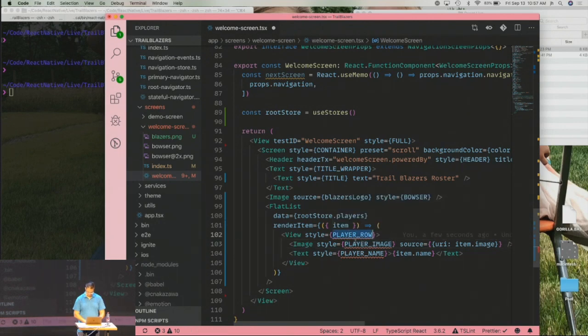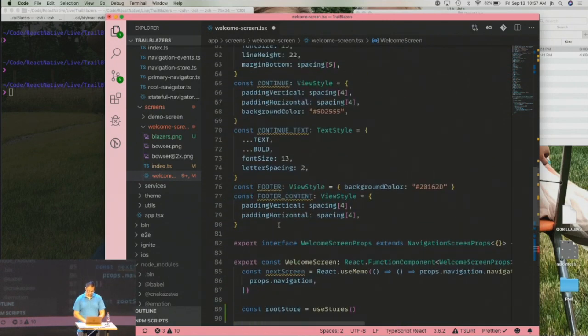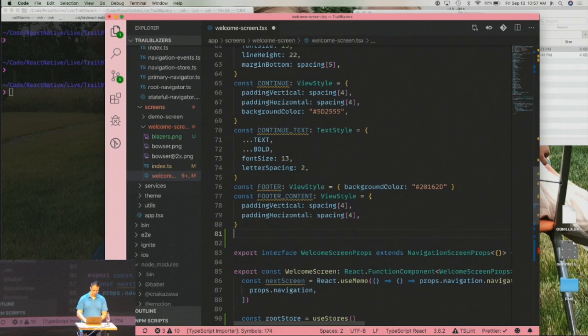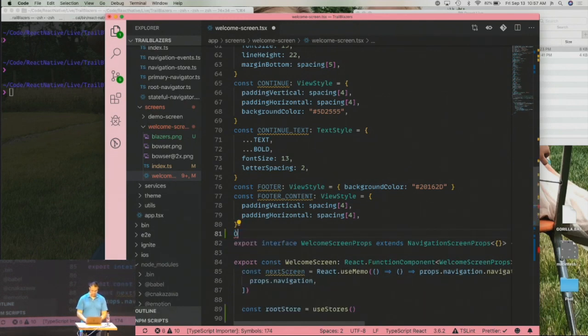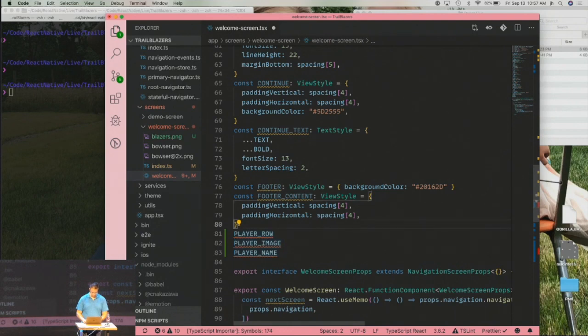Whether you put your styles all in one place, or if you put them in a separate file and import them, that's up to you. For the purposes of this, I'm just going to keep everything in one place.